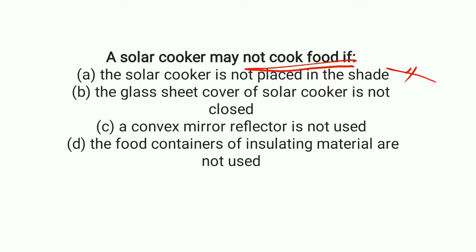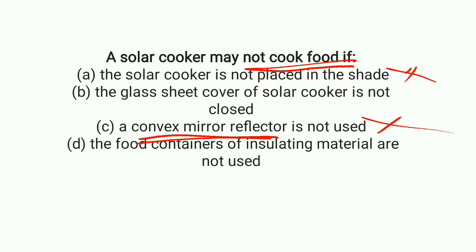We have to choose the option under which the solar cooker may not cook the food. Option C, a convex mirror reflector is not used. If you have used the convex mirror reflector, it will work, and if you haven't used it, it will also work. So option C is not the correct answer.